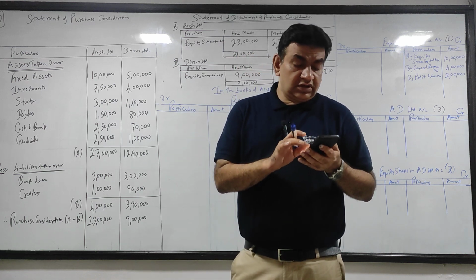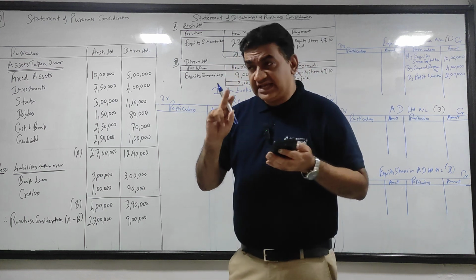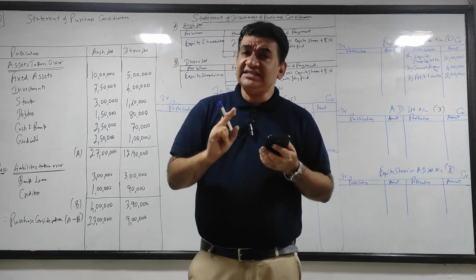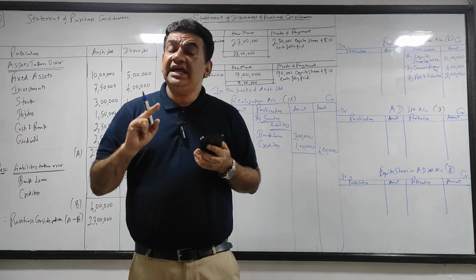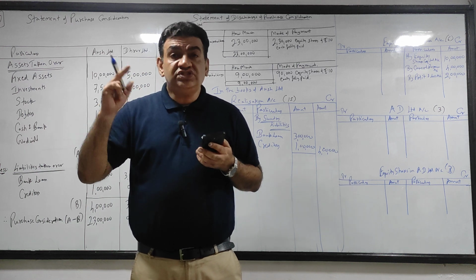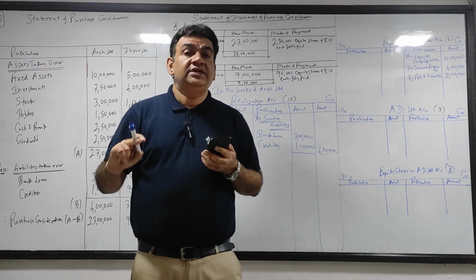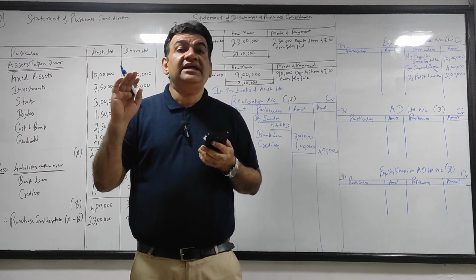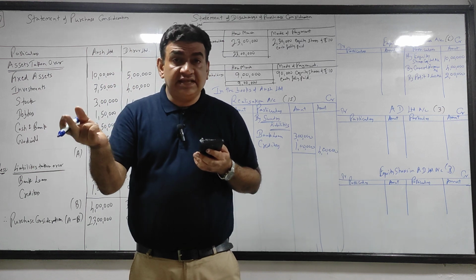Okay. So come to the asset side. First क्या है? Fixed assets. Realization में all realizable assets will come. What is realizable assets? Those assets against which I can get money. Those assets against which I can get money, they are realizable.